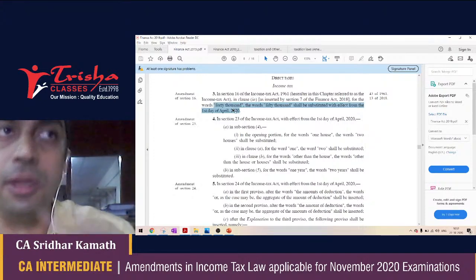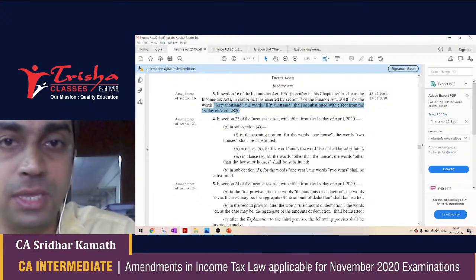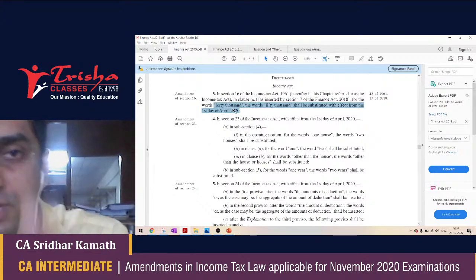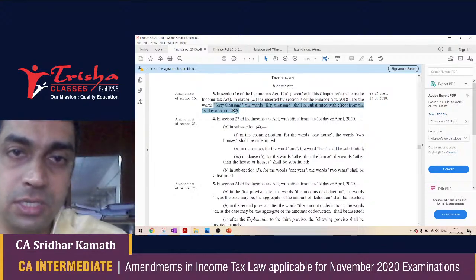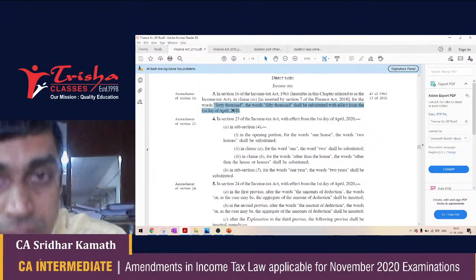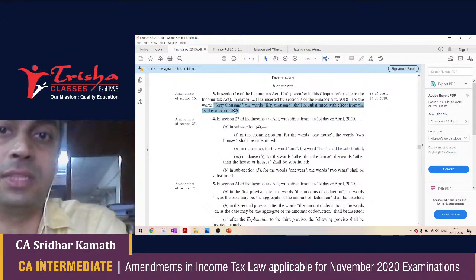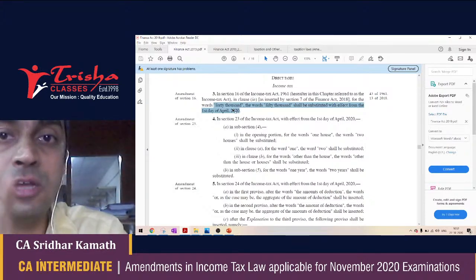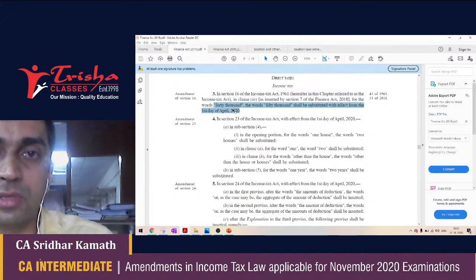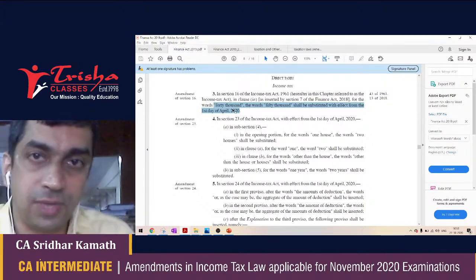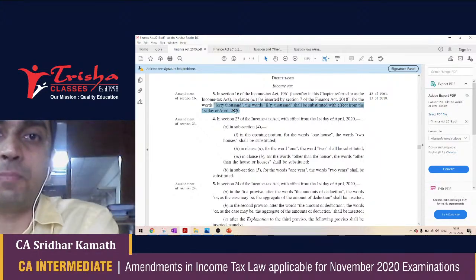Okay. Now a typical question in the CA Intermediate exam before would have been: two house properties are given to you. The problem says both the house properties are self-occupied properties, and the problem asks you to calculate the IHP in the hands of the SSE in such a manner that his total income from house property is less or his loss from house property is more. So you would have option one, option two. So suppose there are house A and house B. Both are self-occupied by the SSE.